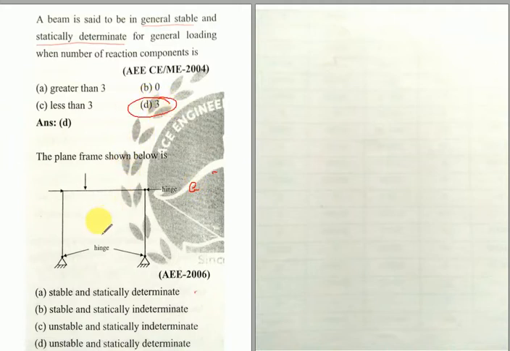A plane frame shown in the figure below, and one hinge is given here. We need to say whether it is stable, determinate, unstable and so on. Since the given figure is a frame, I will apply the formula DS = 3m + r - 3j - rr.